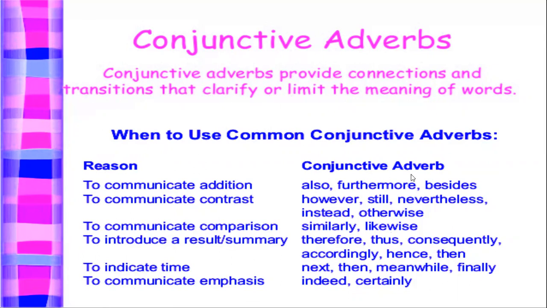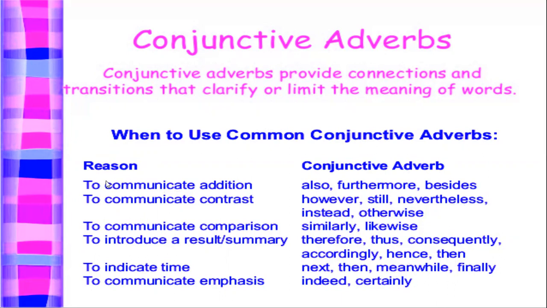So here we can see the conjunctive adverbs: also, furthermore, besides, however, still, nevertheless, instead, otherwise, similarly, likewise, therefore, thus, consequently, accordingly, hence, then, next, meanwhile, finally, indeed, certainly. These words are called conjunctive adverbs. So when can we use conjunctive adverbs?